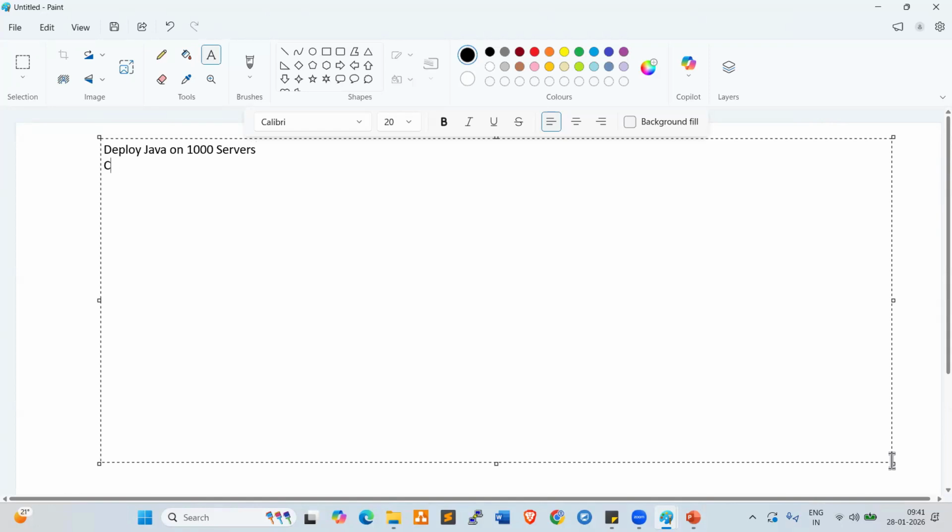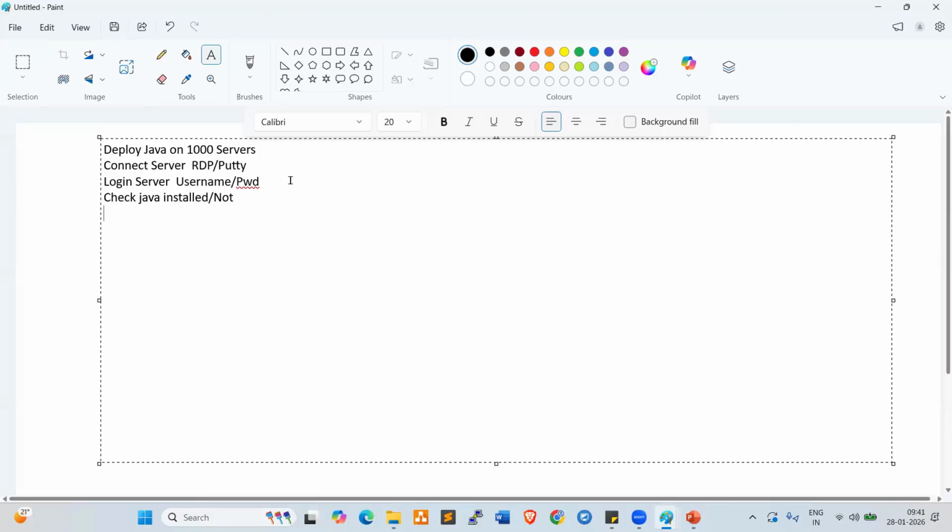Very first thing, we need to connect to the server by using RDP or PuTTY. If the server is a Windows server, we can use RDP. If it is a Linux server, we use PuTTY to connect. After that, we need to log in to the server by using a username and password. Then we need to check whether Java is installed or not.